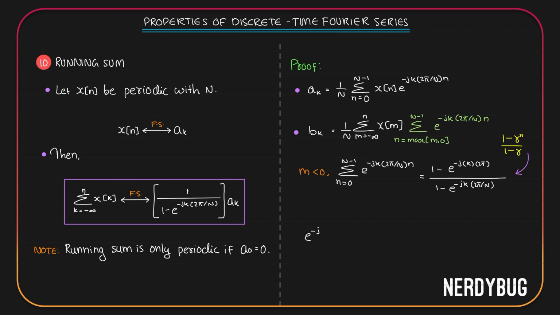Let us use Euler's formula. E raised to minus jk 2 pi is going to be cos k 2 pi minus j sine k 2 pi. K is an integer, so k into 2 pi or 2 pi k is an integer multiple of 2 pi. Cos of an integer multiple of 2 pi is 1. Sine of an integer multiple of 2 pi is 0. So e raised to minus jk 2 pi is 1. That makes the numerator 0. So if m is less than 0, the sum is 0. Basically, pk is 0.